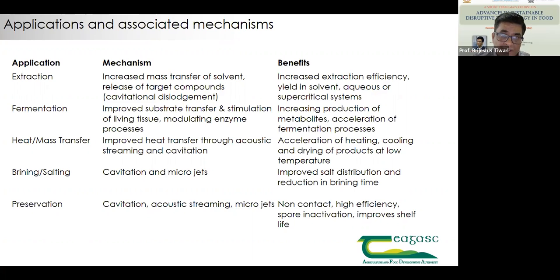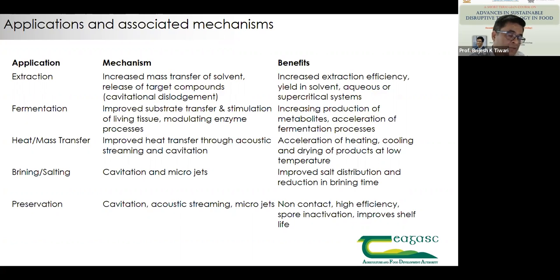Fermentation improves substrate transfer, stimulates living tissue, and modulates enzyme processes. This modulation of enzyme processes is again because ultrasound can cause some changes in the proteins, and because of that, enzyme activity improves. It also helps in dislodgement of substrate and of enzyme molecules, so that there is a better surface area for mass transfer.